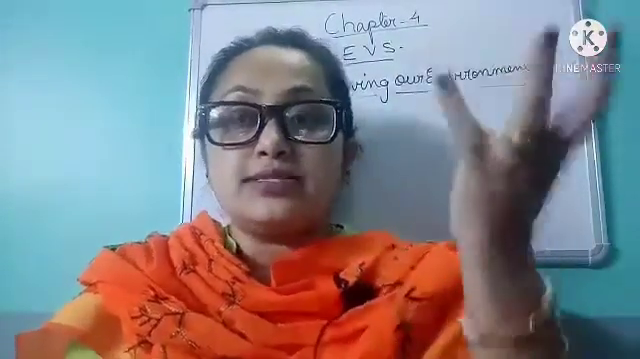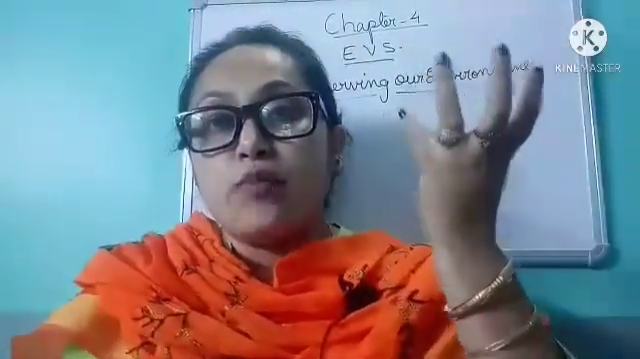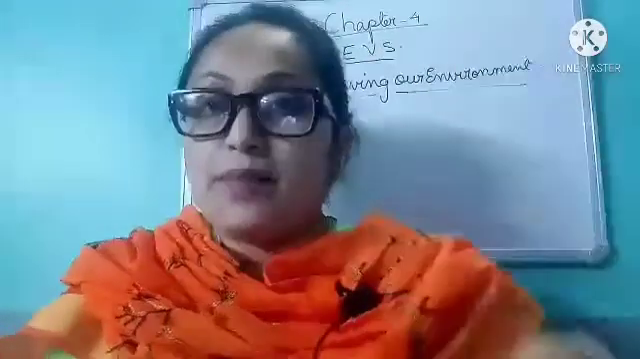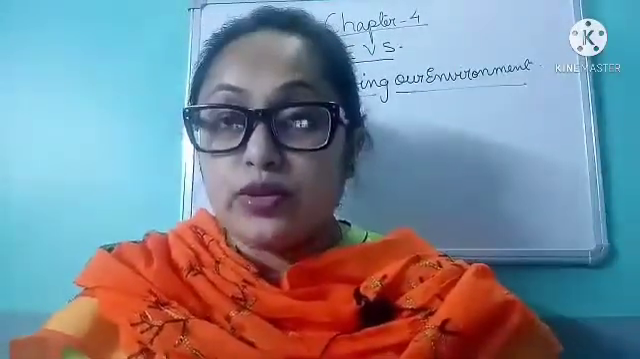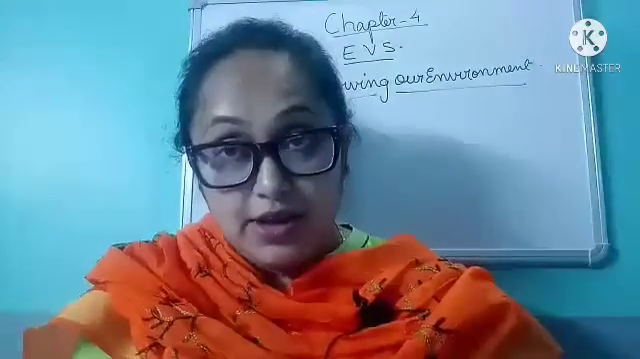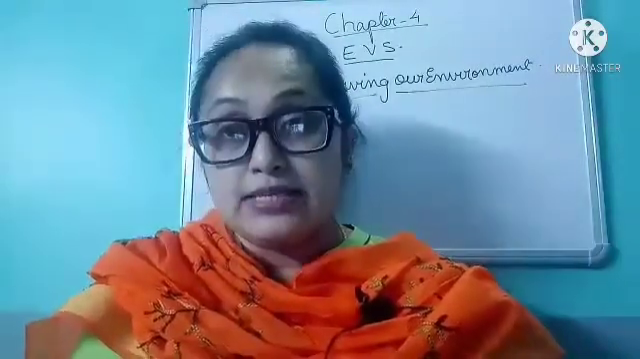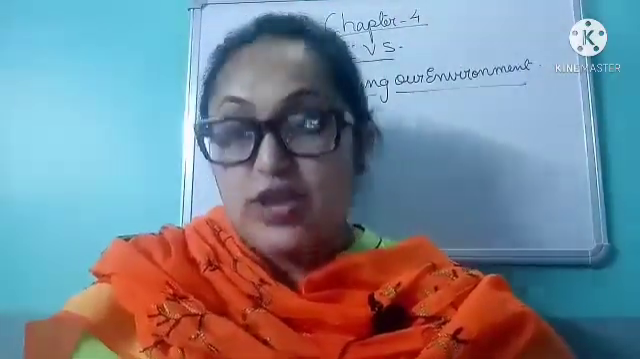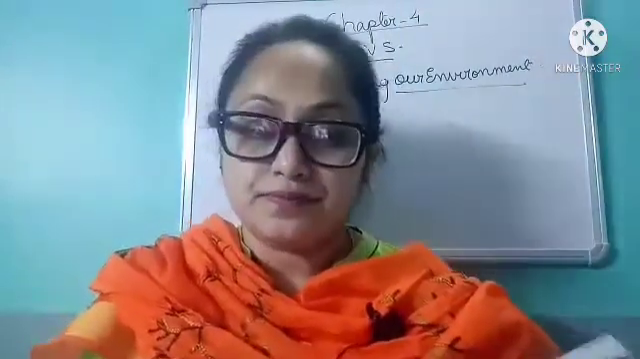Now these acids, after forming a cloud, come in the form of rain onto the earth, which can damage the soil, plants, and buildings. Such rain is called acid rain.